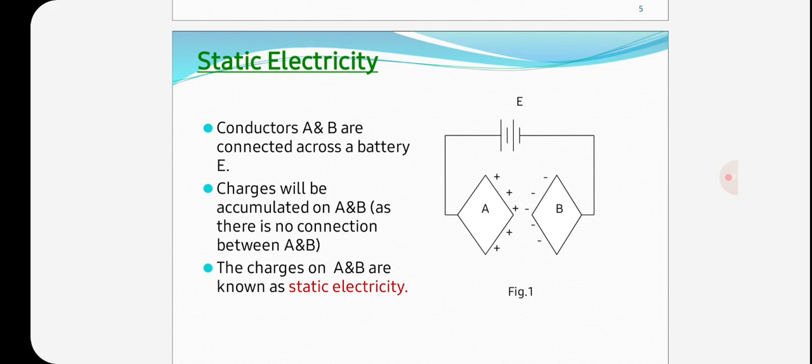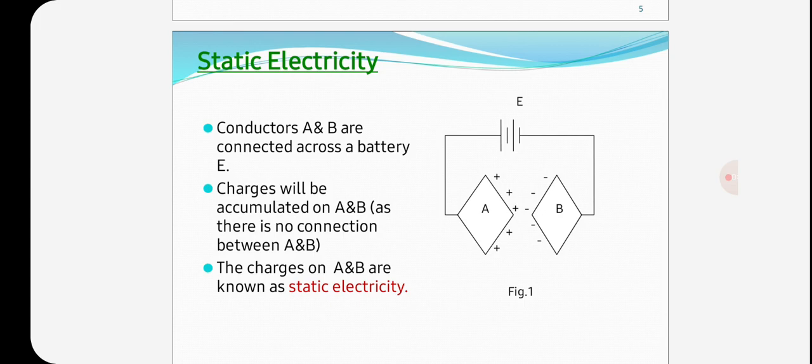This depends on the charges on the bodies. If two bodies have the same positive or negative charge, a force of repulsion exists between them. On the other hand, if both bodies have opposite charges, meaning positive and negative, then a force of attraction exists between them. Thus, we find that the space around a charge is always under stress and experiences a force on another charge when placed there.